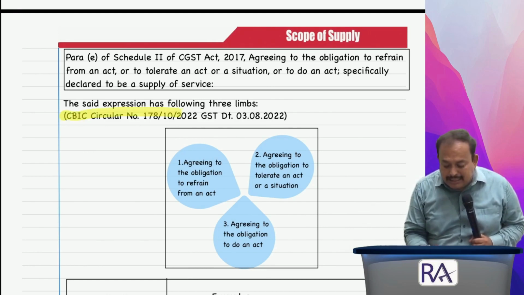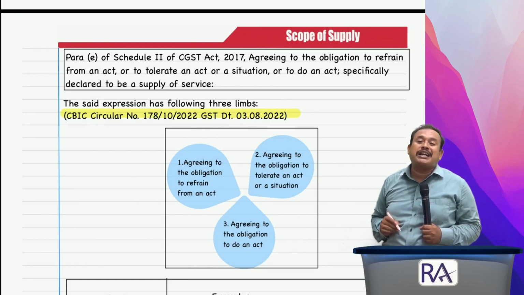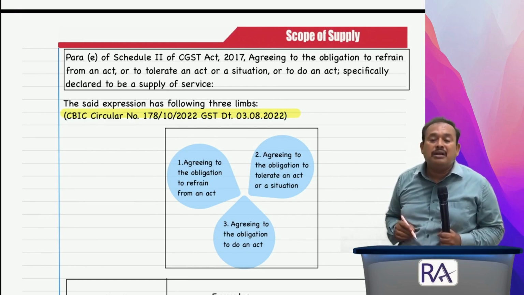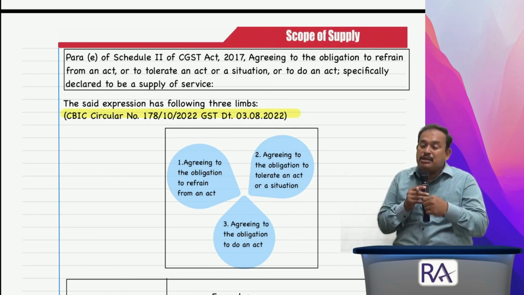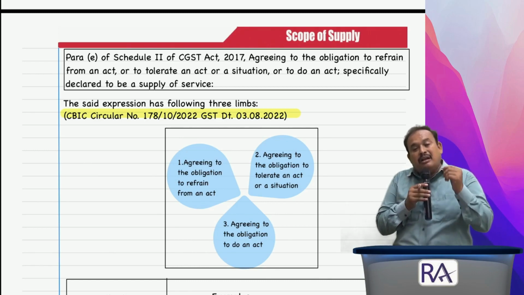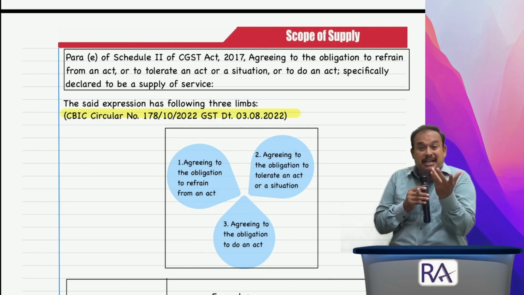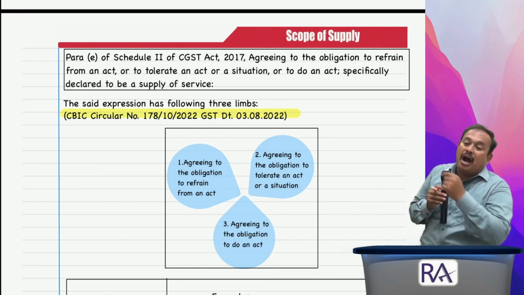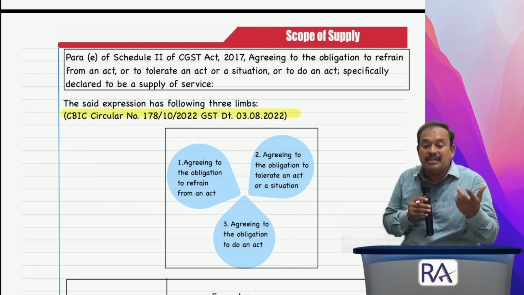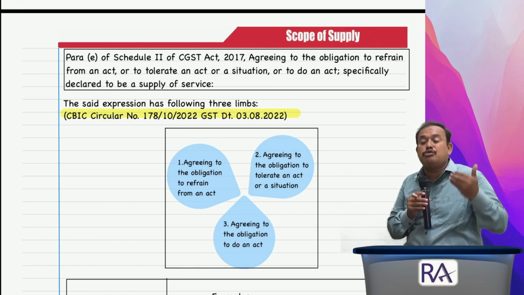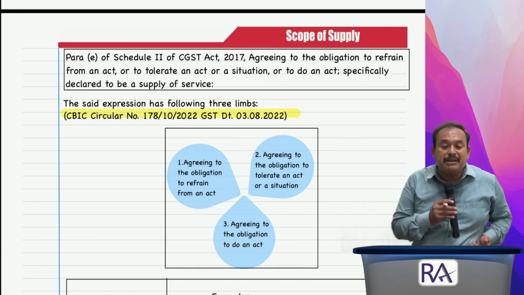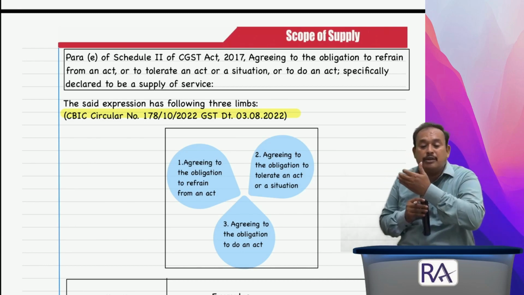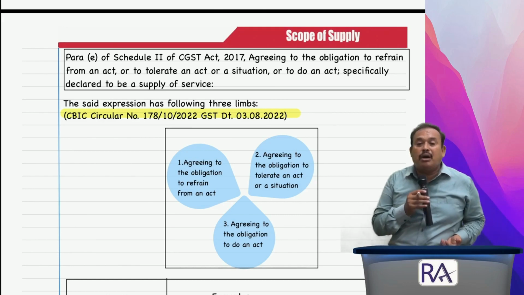This circular has been explained to you elaborately in the recent past, and that video clip has been sent to your desk. Please refer to your desk. I sent this content elaborately. 40 minutes I have explained about agreeing to the obligation to refrain from an act or to tolerate an act or a situation or to do an act, which is a specifically declared service, further clarified by the CBIC in circular number 178/10/2022 GST dated 3rd August 2022.